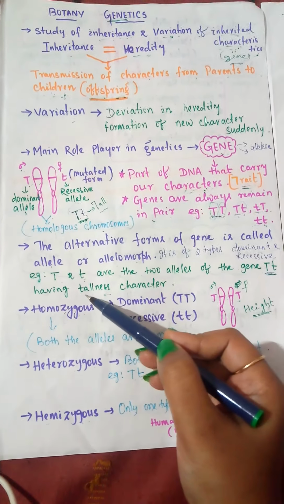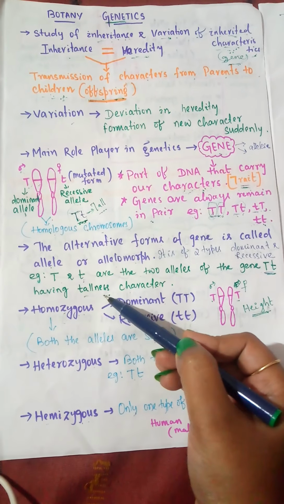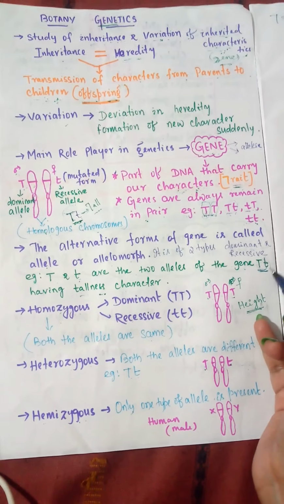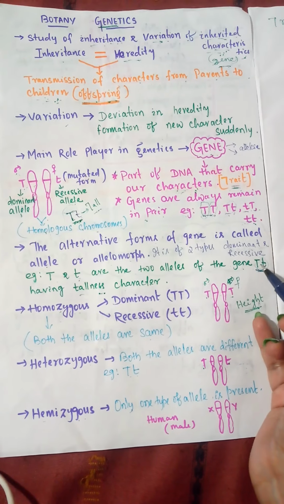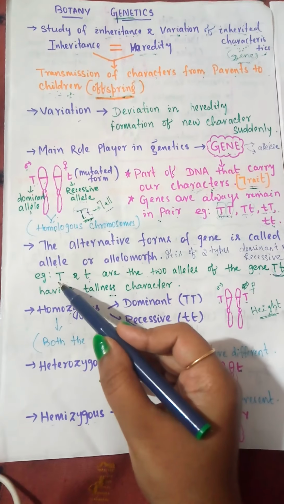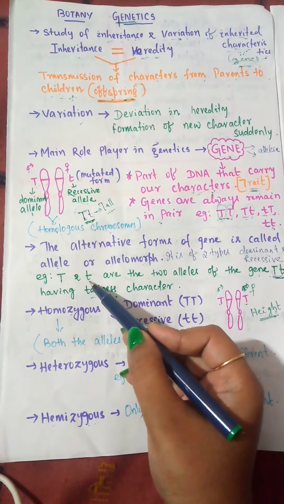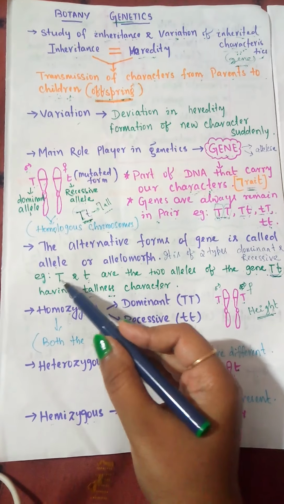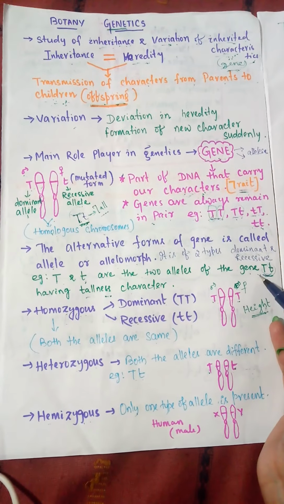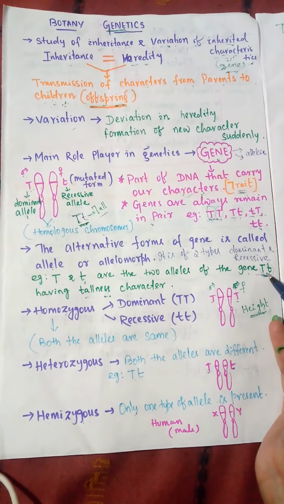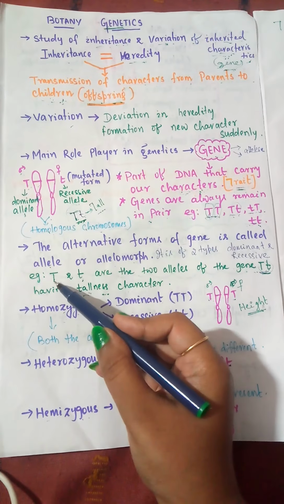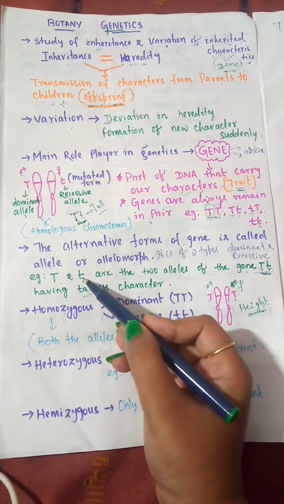So here tallness is the phenotypic expression, or phenotype. The gene is capital T small t, which is the height gene, and the genotype is capital T small t, and it has the alleles: one is dominant, one is recessive. One is a dominant allele, one is a recessive allele. They combinedly form the gene pair, capital T small t, and it has the phenotypic expression, that is tallness, because it has a dominant allele which suppresses the recessive allele.